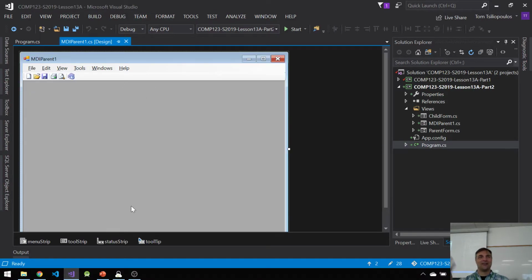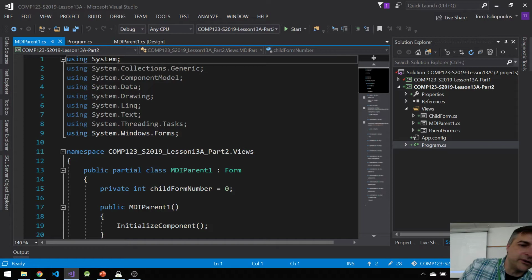Take things away, add new things. It's a starting point. I can start with this faster. Now, here's something that's really weird. Where is the form that comes with my MDI parent? If I open this up, if I press F7, you can see that all the code is here too, which is kind of cool.